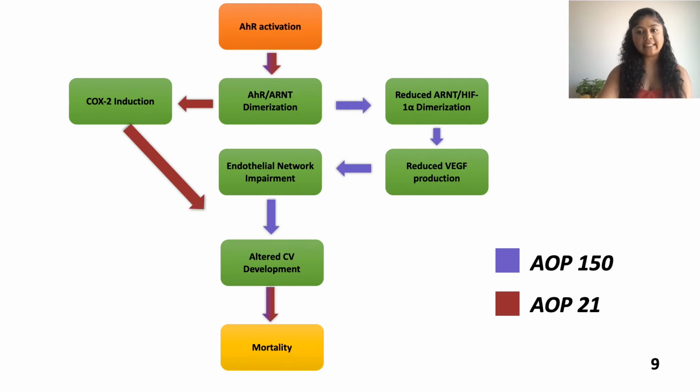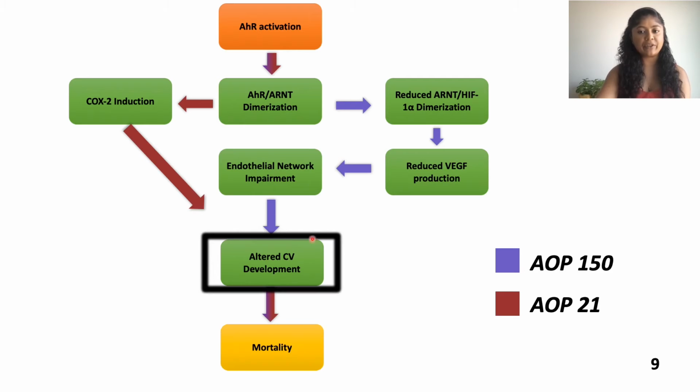I sought to investigate this MIE of AHR activation and this AO of mortality through altered CV, or cardiovascular, development by investigating two AOPs. Where AOP21 suggests altered cardiovascular development through COX-2 induction, AOP150 suggests reduced ARNT-HIF1 alpha dimerization and further downstream effects as culprit, both ultimately leading to mortality.